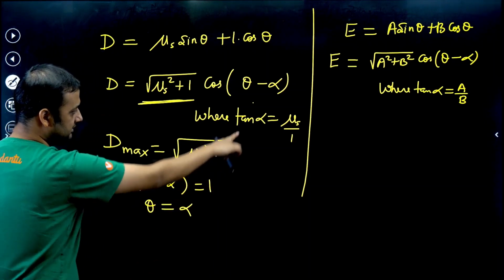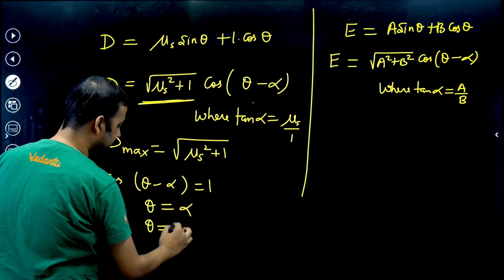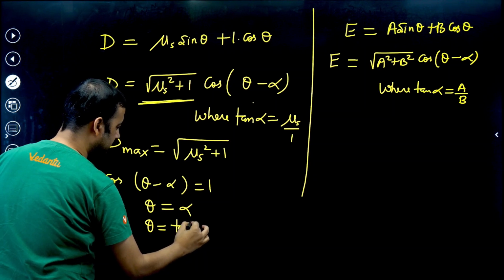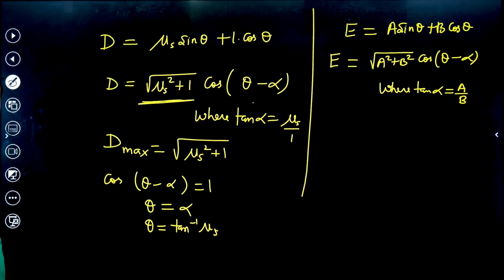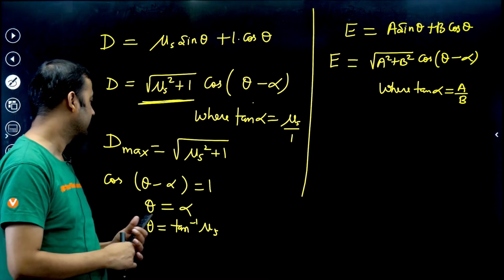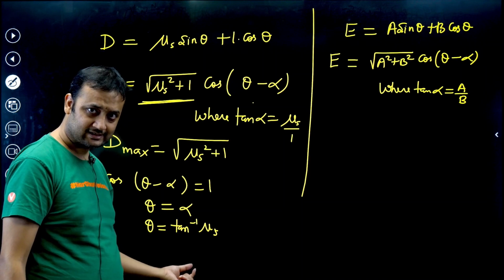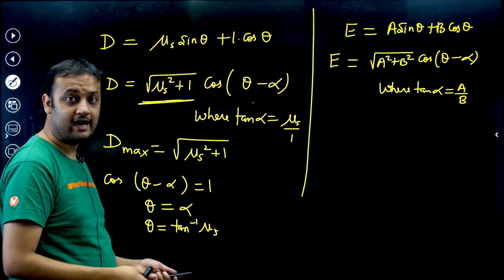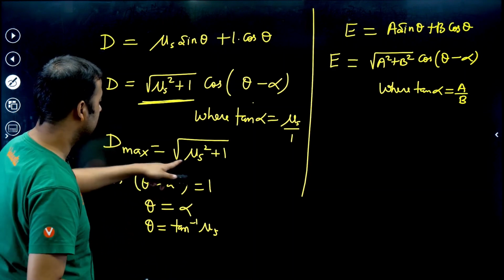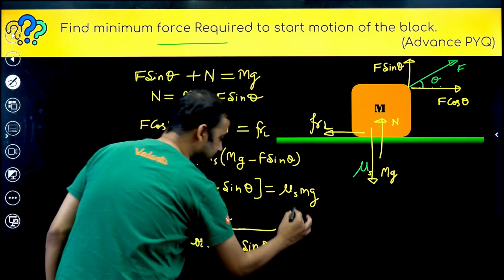And what is alpha? Alpha is tan inverse mu s. So theta is equal to tan inverse mu s. So this is the value of theta. Hence what we have proved is that you have to apply the force at an angle of tan inverse mu s. And what will be the minimum value of the force? Now we know the maximum value of the denominator.